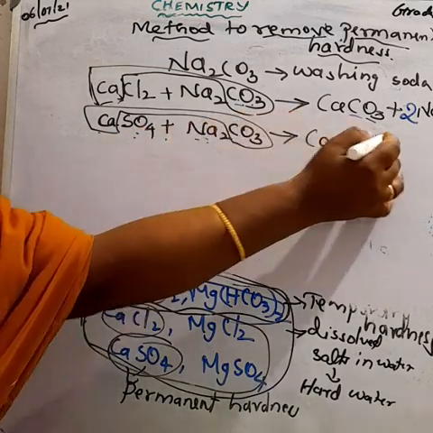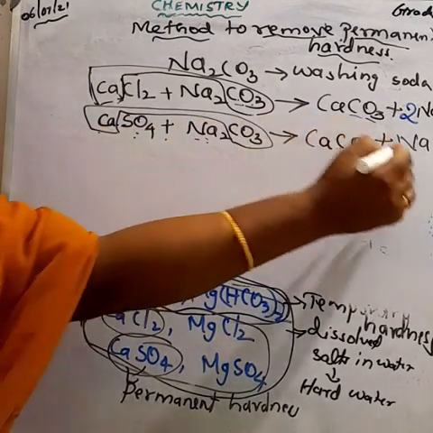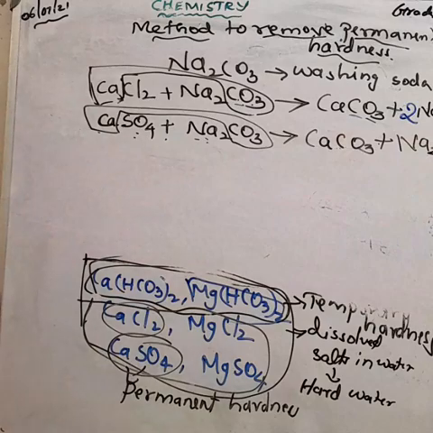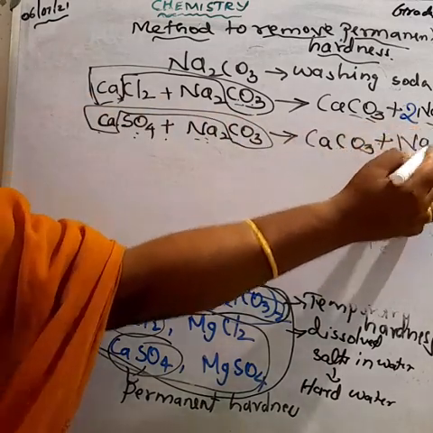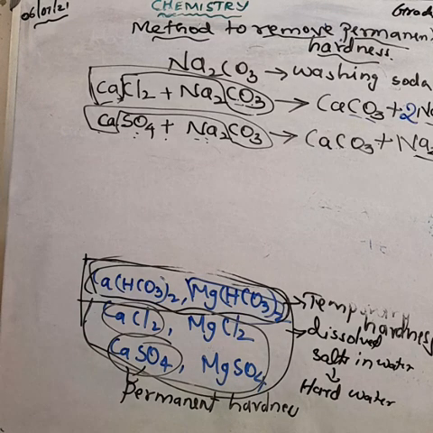The formula for sodium sulfate is Na2SO4. Sodium chloride is NaCl, but don't forget that sodium sulfate is Na2SO4, and sodium carbonate is Na2CO3.